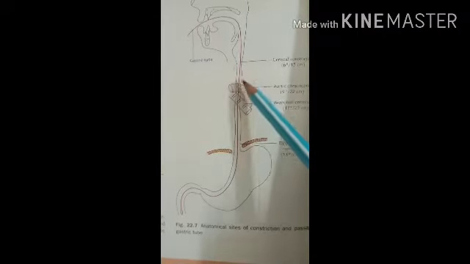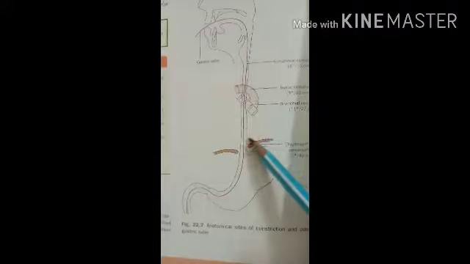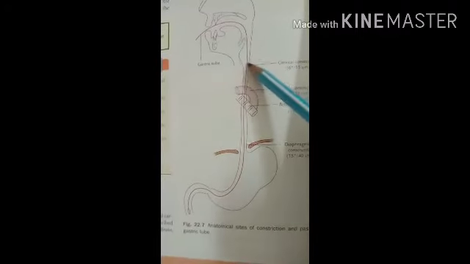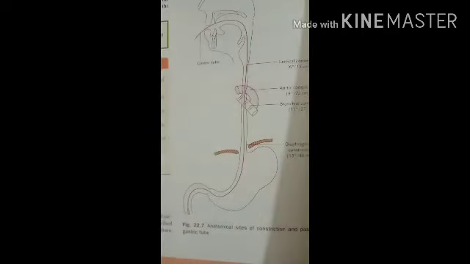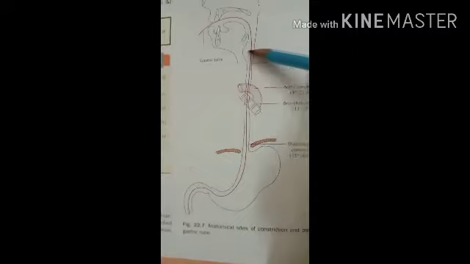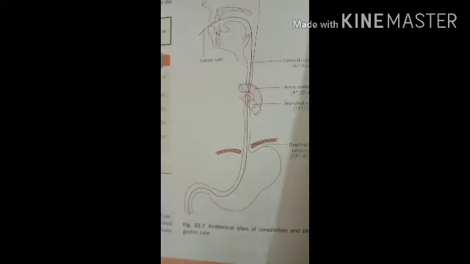Here there are 4 constrictions present, so carefully insert the scope. In esophagoscopy you can see the 4 constrictions of the esophagus, and you can see the interior of the esophagus.